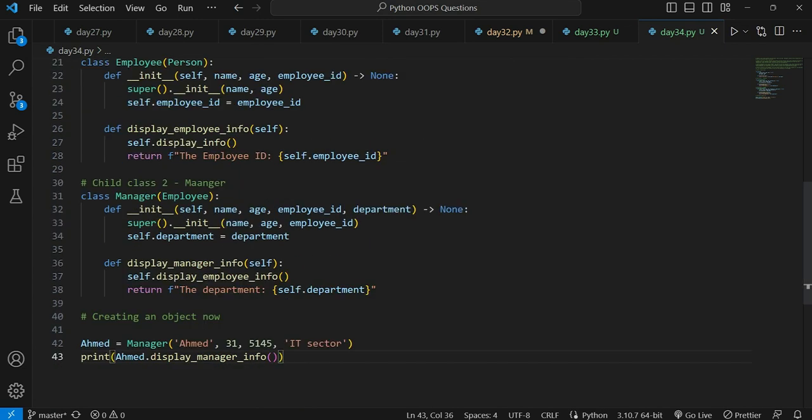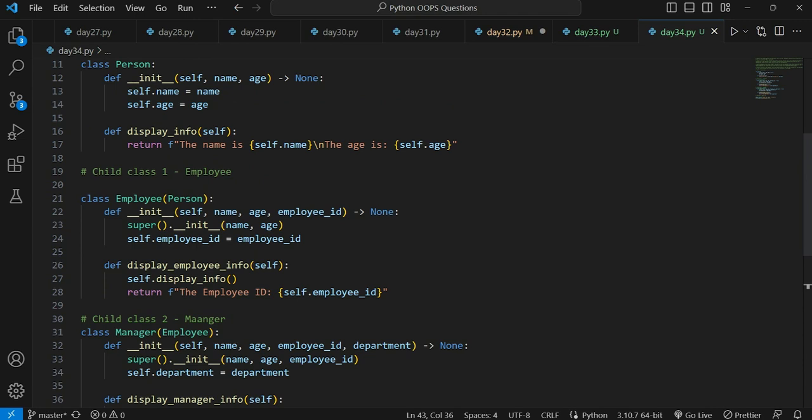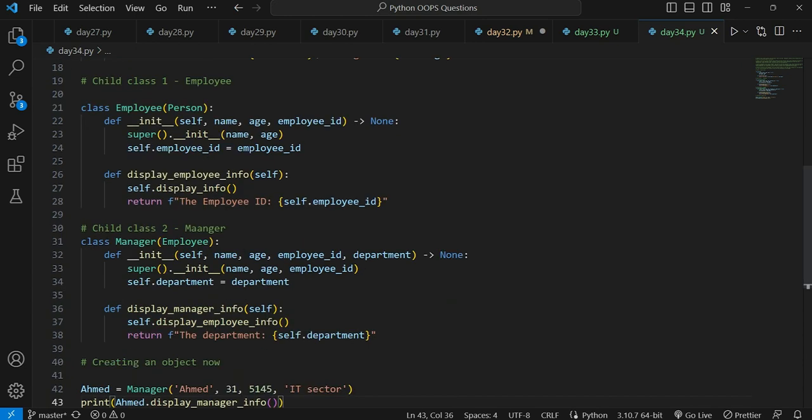So I have to explicitly print those values. Like if I want to print the name and age, I have to explicitly print the value for my display employee info. Then similarly I have to do the same.